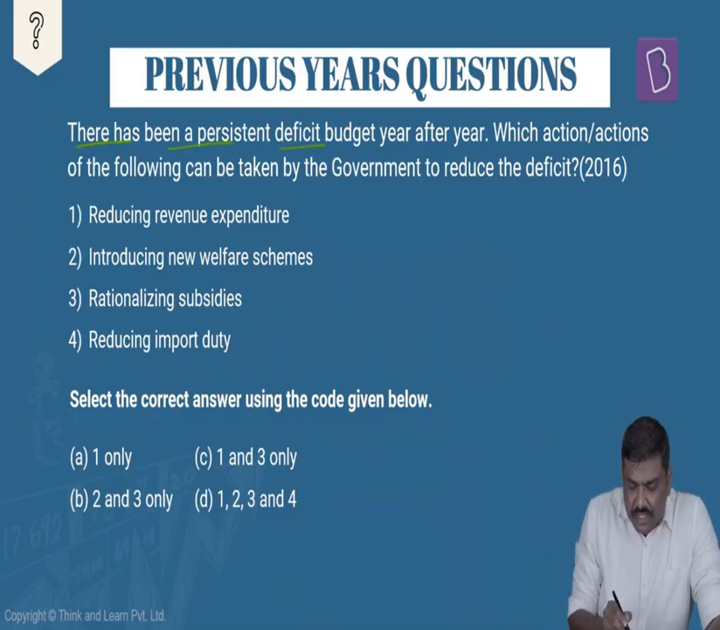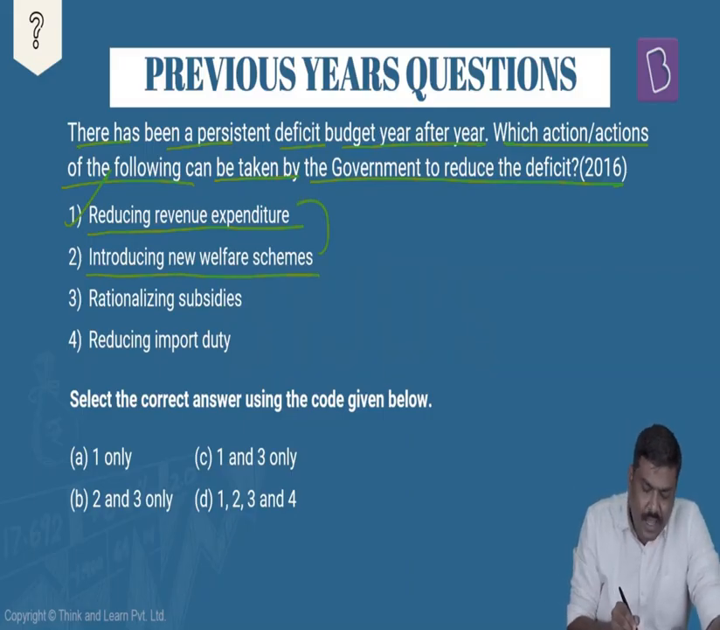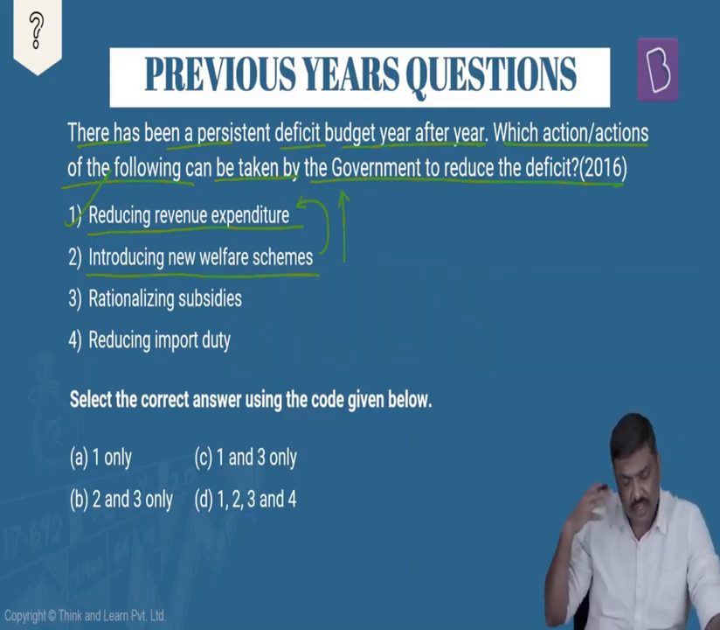Next question. There has been a persistent deficit budget year after year. Which action or actions of the following can be taken by the government to reduce the deficit? Reducing revenue expenditure. Yes, if you can reduce the revenue expenditure, revenue deficit will come down and budget deficit will come down. Introduce new welfare schemes. Exactly opposite to the first point. The expenditures will increase, revenue expenditure will increase, deficit will increase.